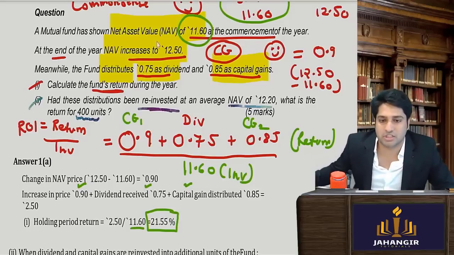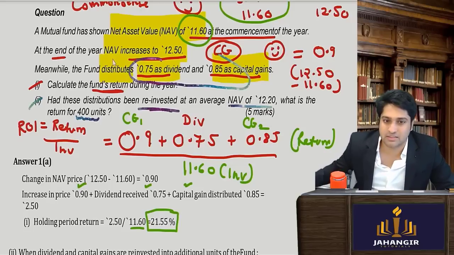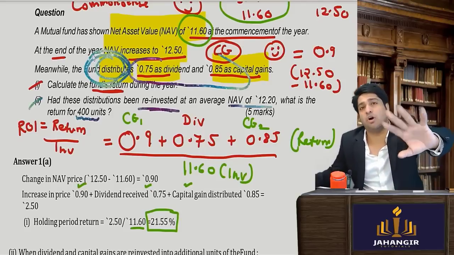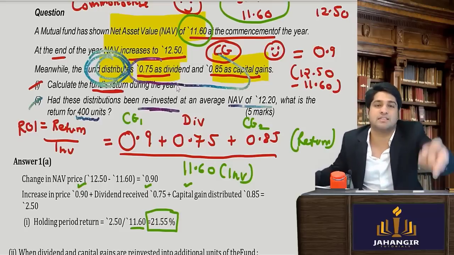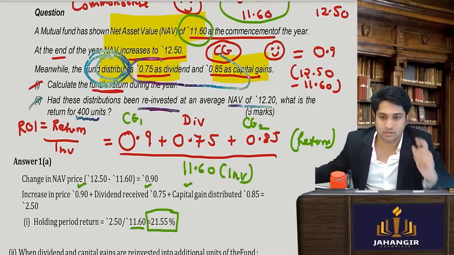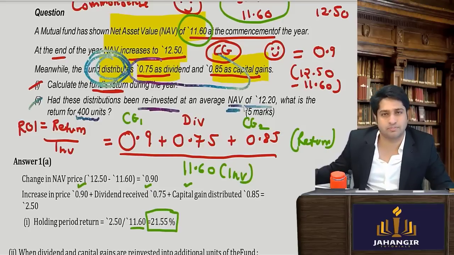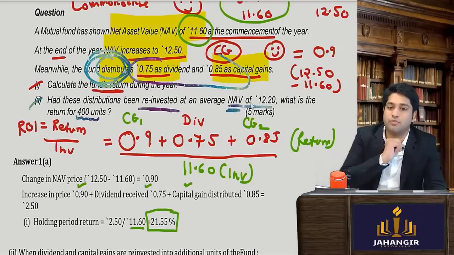They're talking about these two distributions. They are saying, if this distribution was reinvested, मतलब ये दोनों को अगर reinvest करते तो कितना मिलता? At an average of 12.20, so the investment amount is 12.20. What is the return for 400 units?